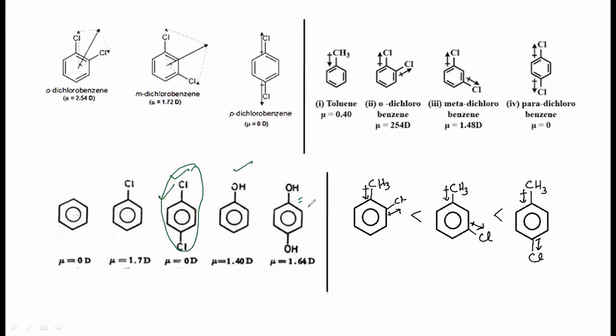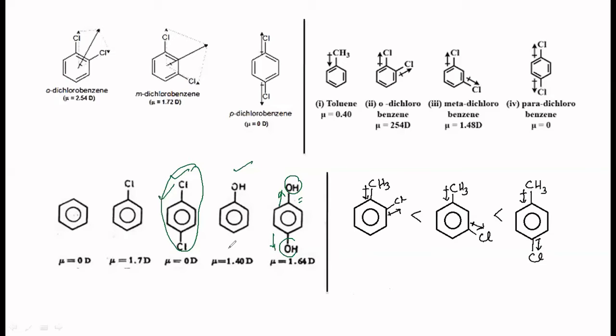Anybody would like to tell me? OH groups are also on the para position. The dipoles also will be in this direction, but still it is not 0. Why? What is the reason for that? We have got a question based on that. There I will explain that.